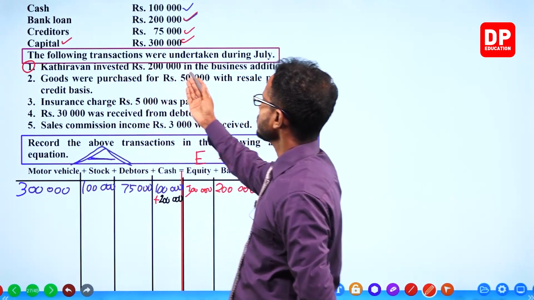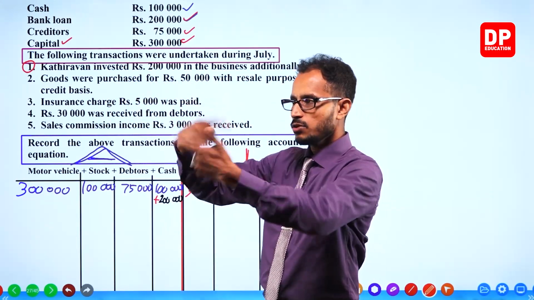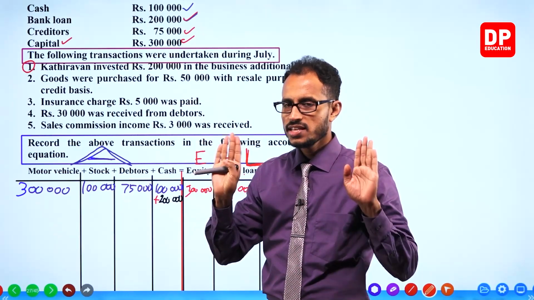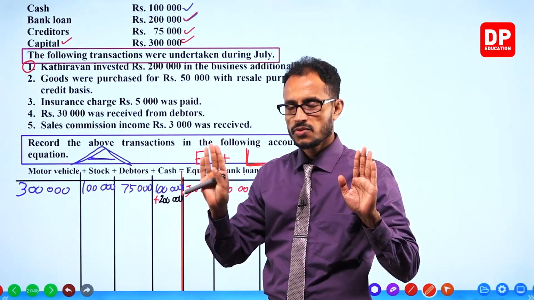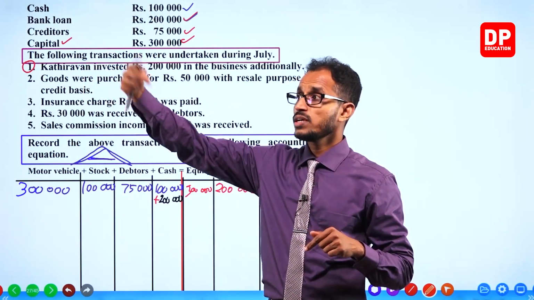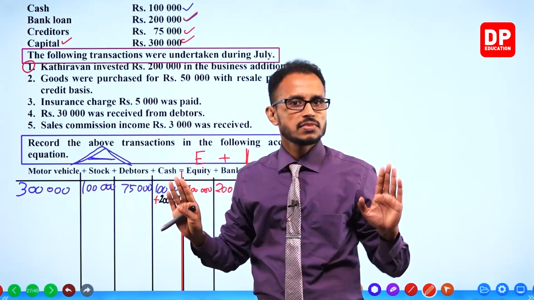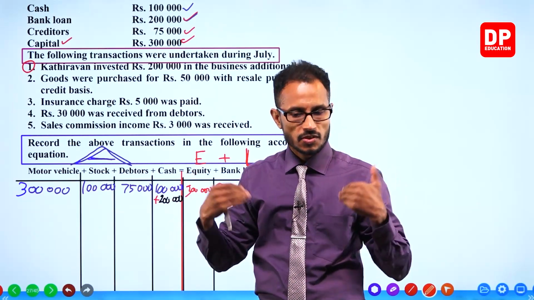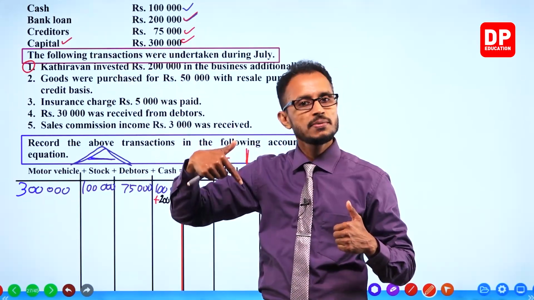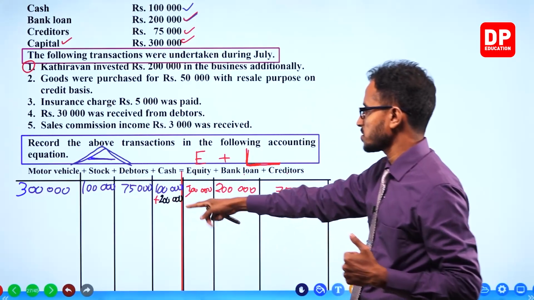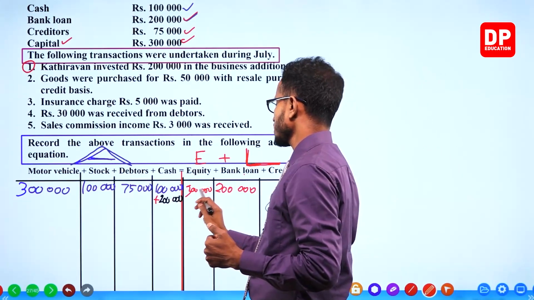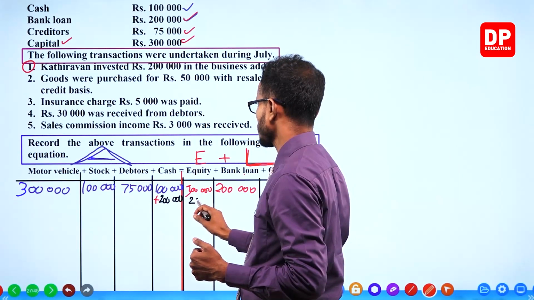Kathiravan invested 200,000 in the business. We are not the owner. We are the business, the accountants in the business. The owner is a separate party, the boss, but the business is a separate entity. We get cash from him. That means cash increases, and equity also increases by 200,000.